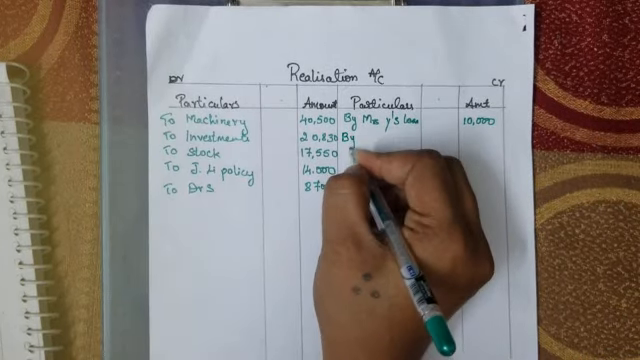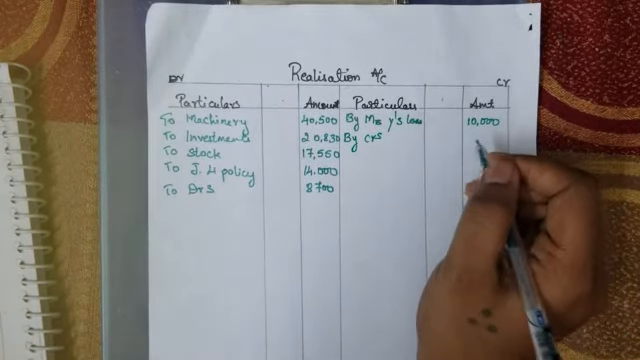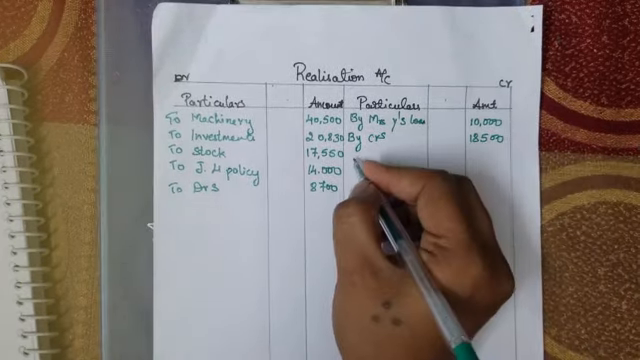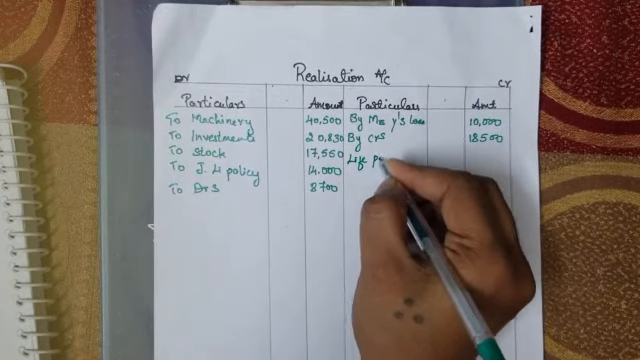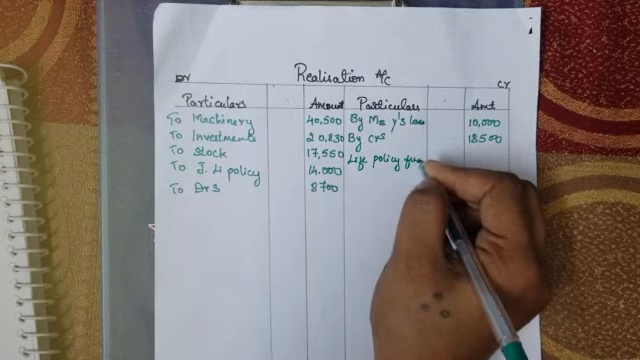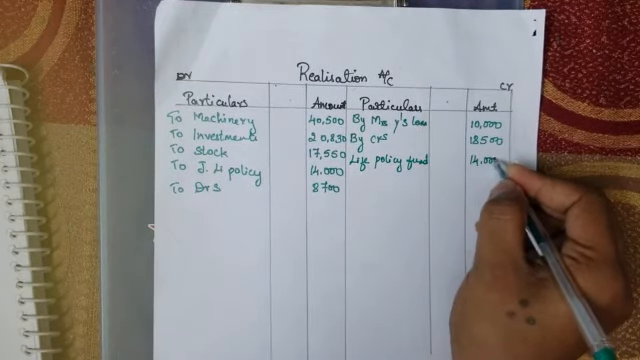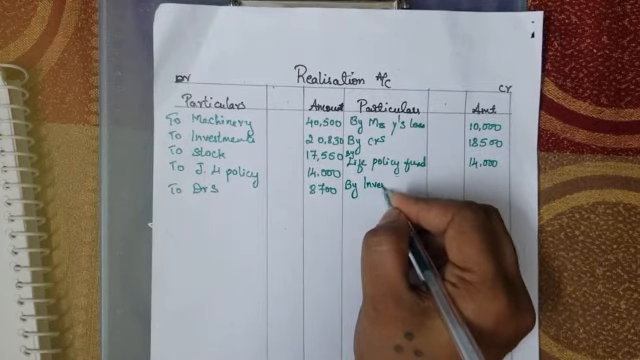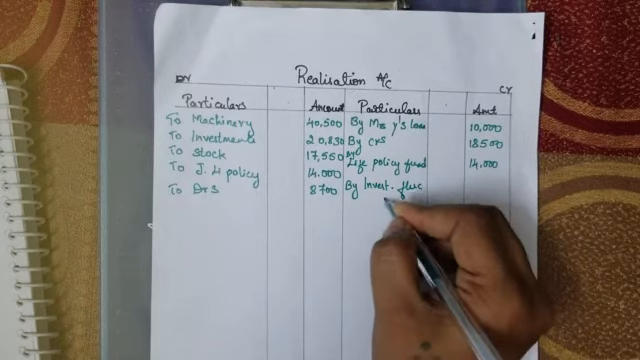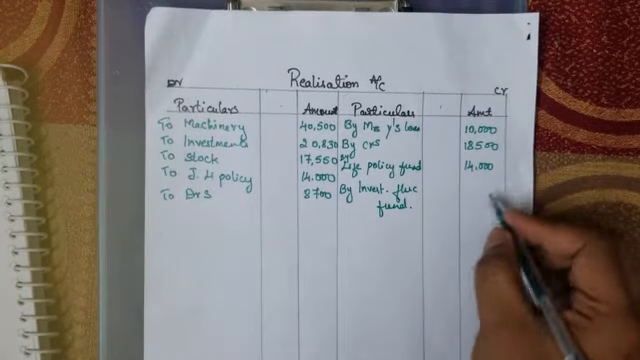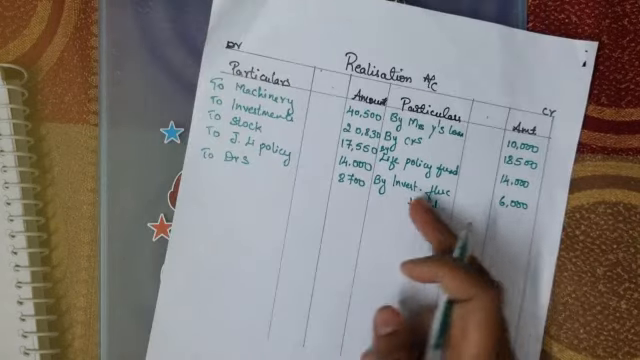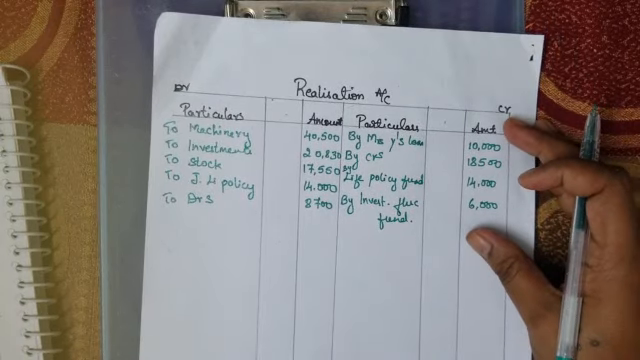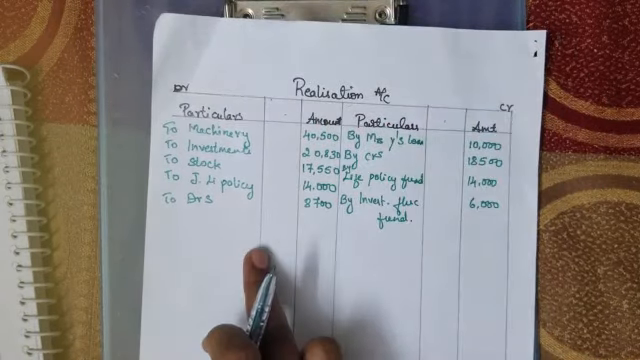And next we have creditors amounting to rupees 18,500. And next we have life policy fund, 14,000. And then we have, by investment fluctuation fund, I am using short form here, by investment fluctuation fund is 6,000. Now we have written all the liabilities at the book value and all the assets at the book value.